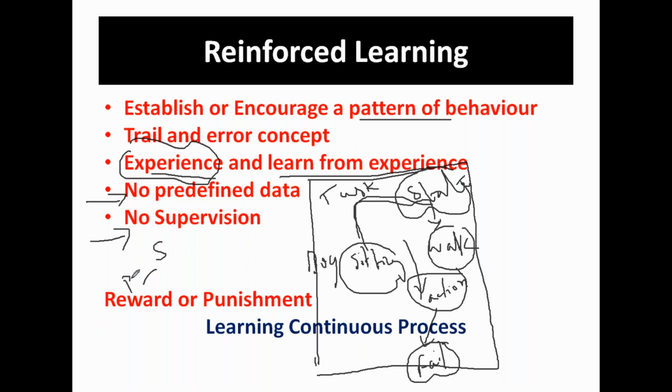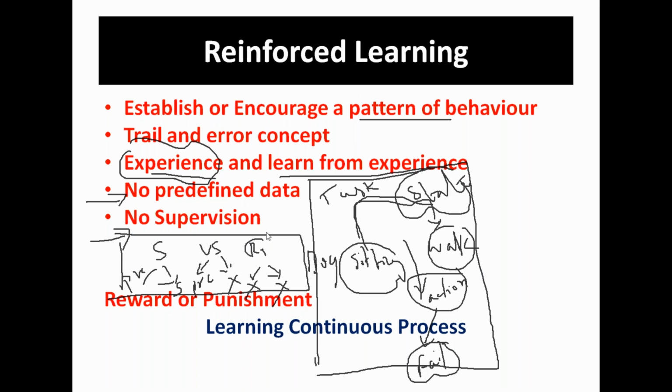Here, if you see, there is no predefined data and no supervision, whereas in supervised learning we have predefined data and also supervision. In unsupervised learning we have predefined data but there is no supervisor. In reinforced learning we don't have predefined data as well as a supervisor. Remember this. This is the basic difference between supervised learning, unsupervised learning and reinforced learning. So I think you understood what exactly it is.